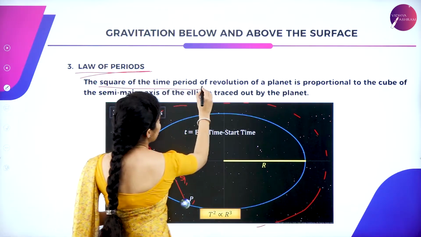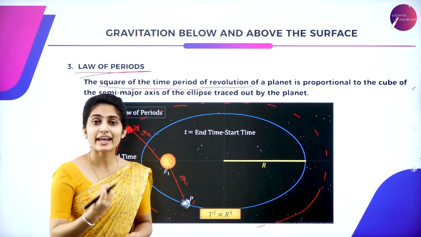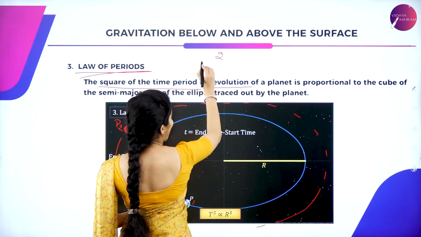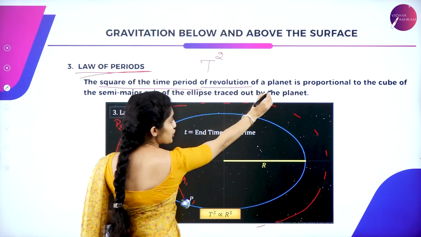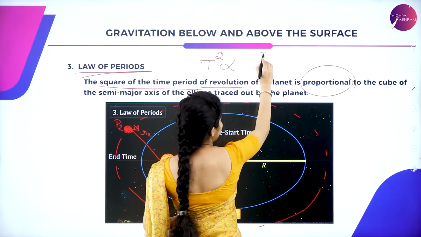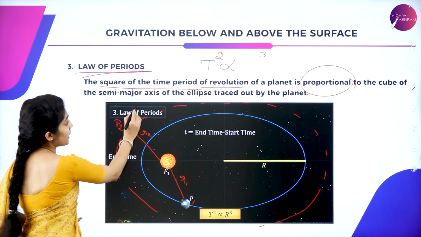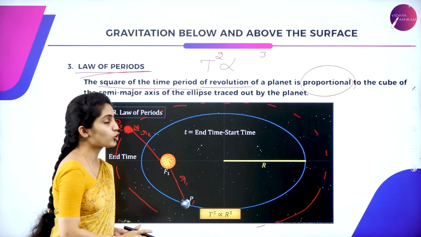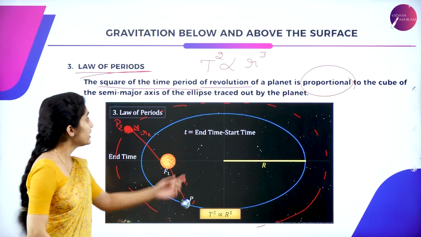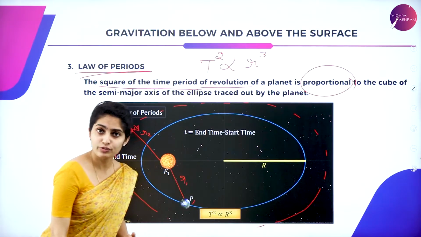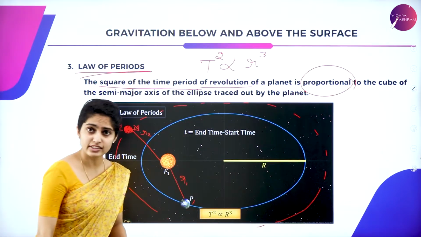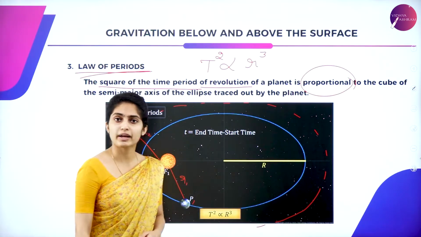The square of the time period of revolution of a planet is proportional to the cube of the semi-major axis of the ellipse traced out by the planet.